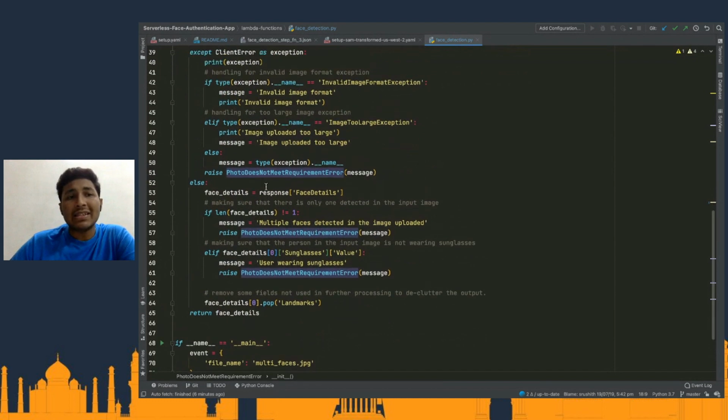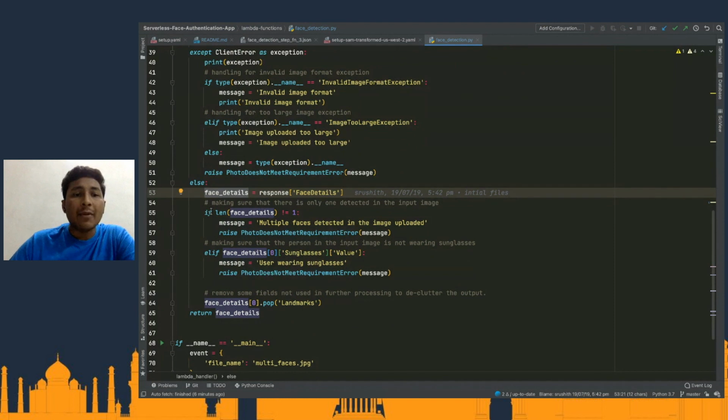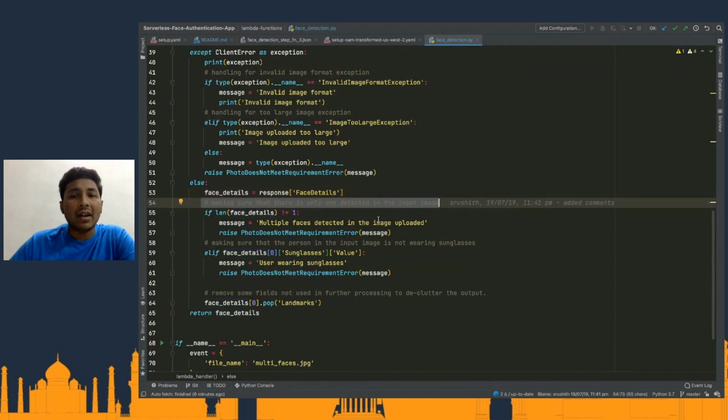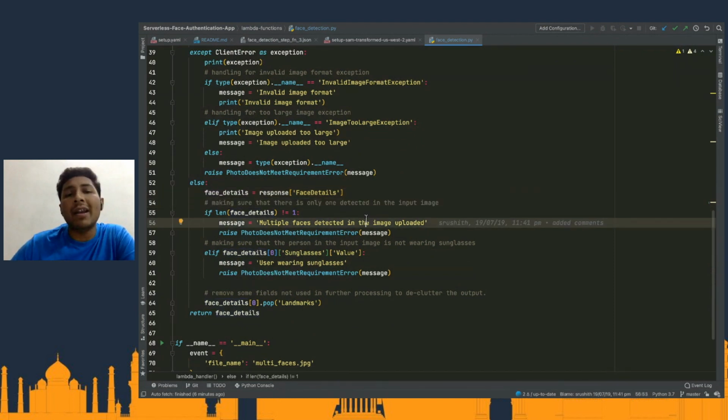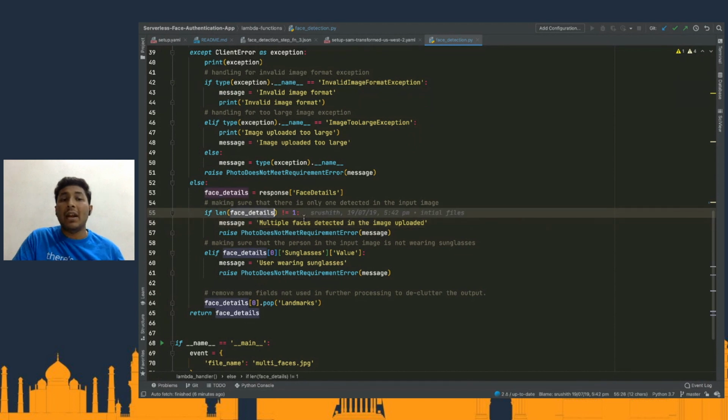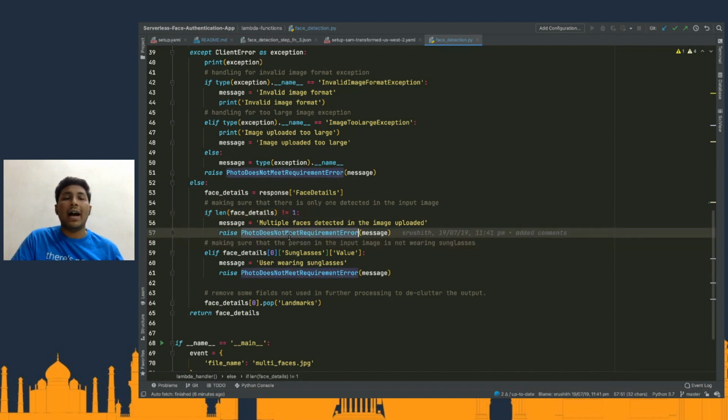Now, apart from that, once that is completed, if there's no exception, I get the response into the face details. And I'm making sure that there is one and only one face in that particular image. I don't want to have a group photo, right? Instead, as we discussed in an application, we want to make sure we are trying to authenticate a user. We don't want to have multiple people in the image. So making sure that the number of faces in this particular image that is uploaded is not greater than one. And if that's the case, we are raising an error.